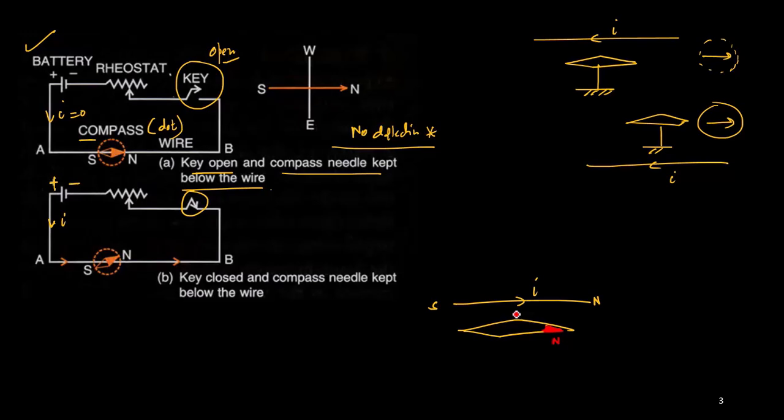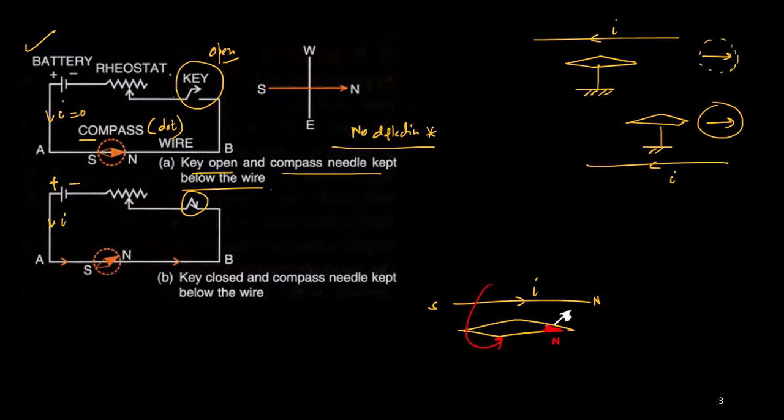If you place the right hand thumb along the direction of the current, since the current is towards north, the thumb should point towards the right, and the fingers will be folded in this way. The tendency of the fingers, seen from below the wire, is to go in this direction, so the north pole will be pulled in this direction. The finger direction will always show the deflection of the north pole.